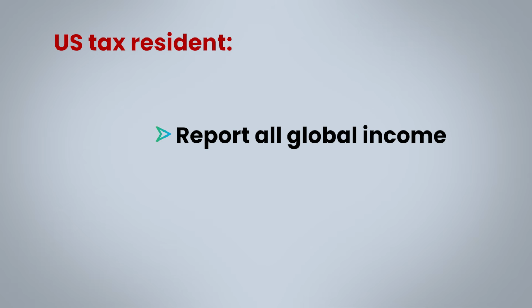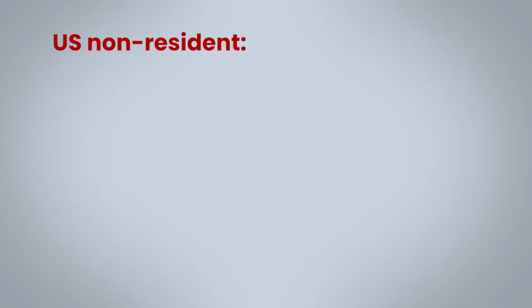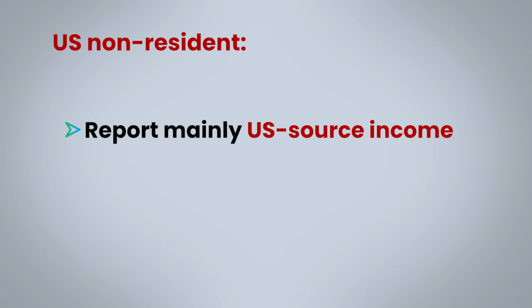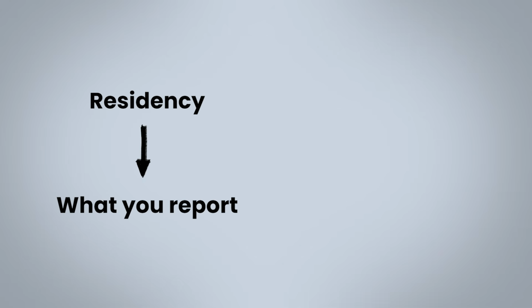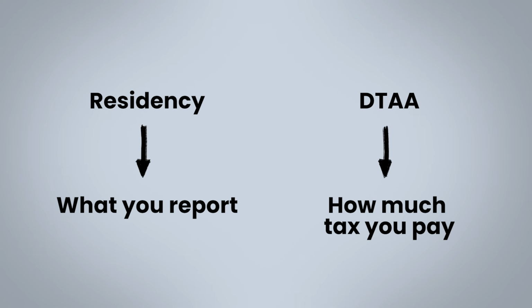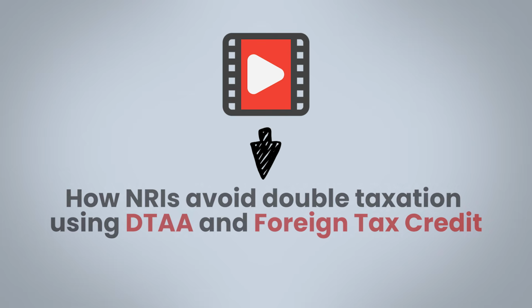Let's summarize simply. If you are a US tax resident, report all global income. Claim relief through credits or exclusions. If you are a US non-resident, report mainly US source income. Indian income usually stays outside US tax. Residency decides what you report. DTAA decides how much tax you pay. In the next video, we'll go deeper into how NRIs avoid double taxation using DTAA and foreign tax credit.